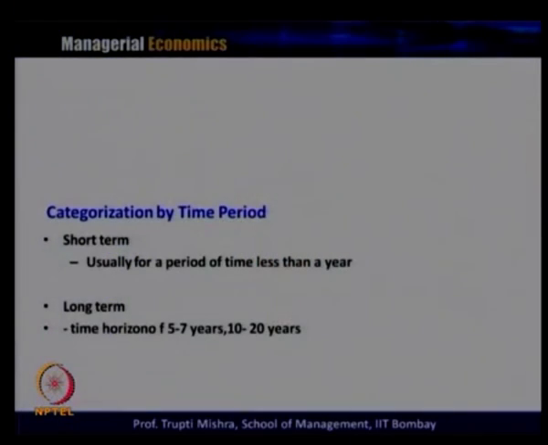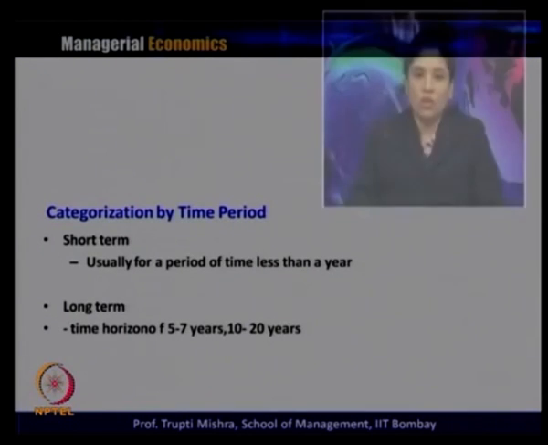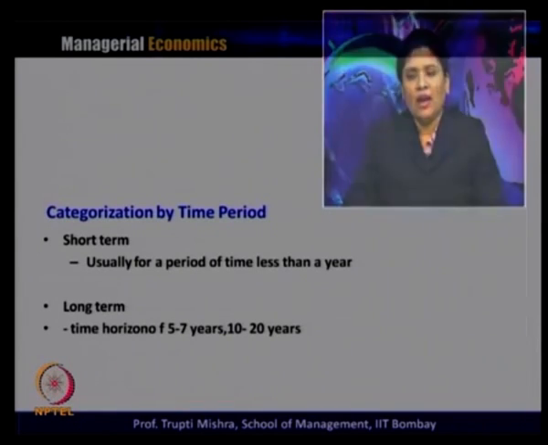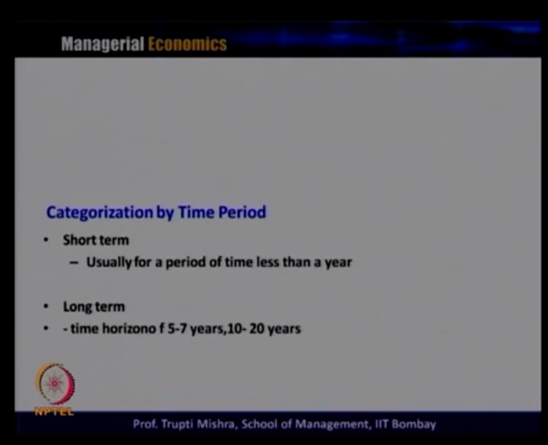Then the categorization comes in the form of the time period. Here there are two types of categorization, one short term and the second long term. Short term is generally forecasting for a period of less than 1 year, and long term has a time horizon of 5 to 7 years, and it can also be extended to 10 to 20 years.